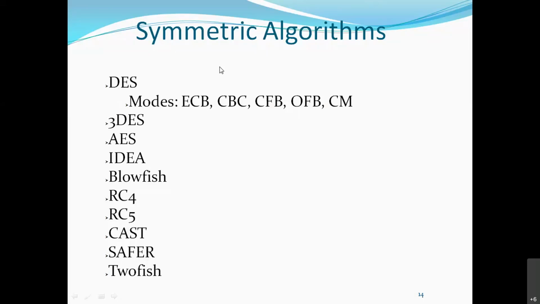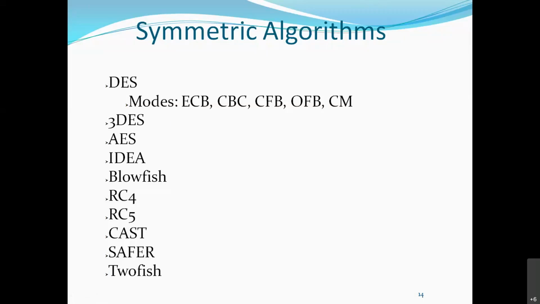What does that mean? They use a single key for encryption and decryption. Now, these are what modes? DES, AES, IDEA: these are all block ciphers. In the initial slide, I explained what is meant by block cipher and what is meant by stream cipher.